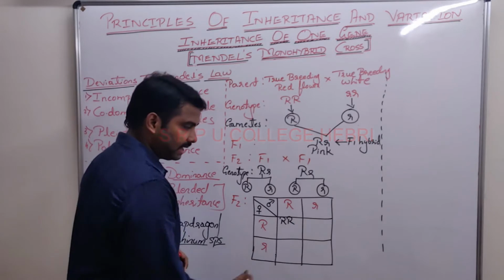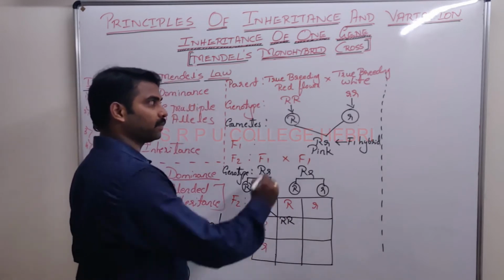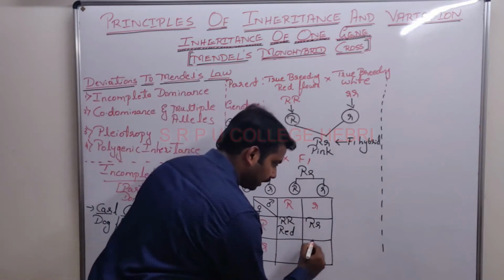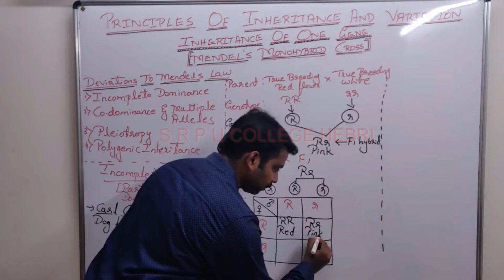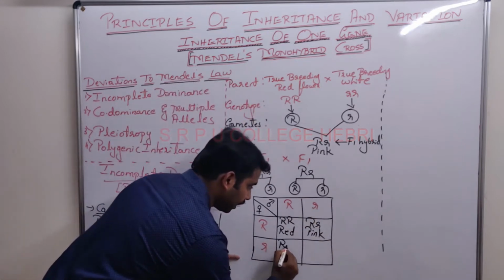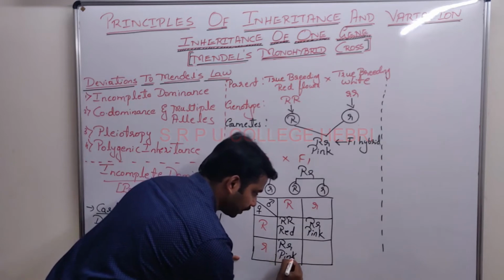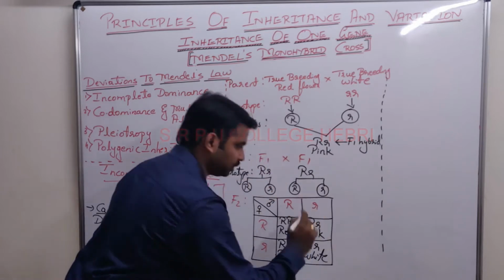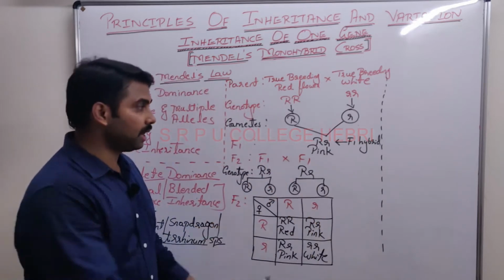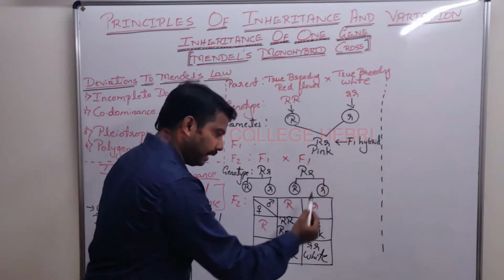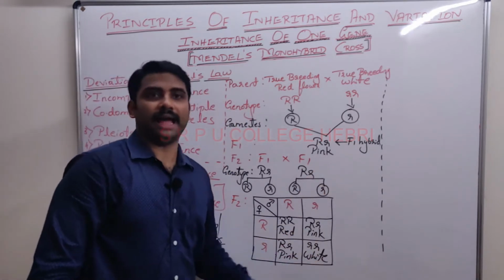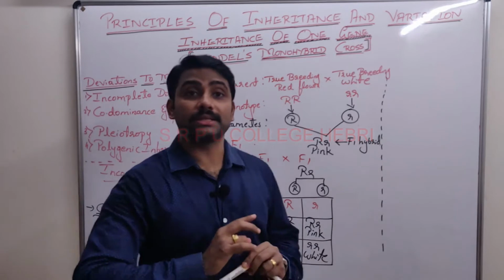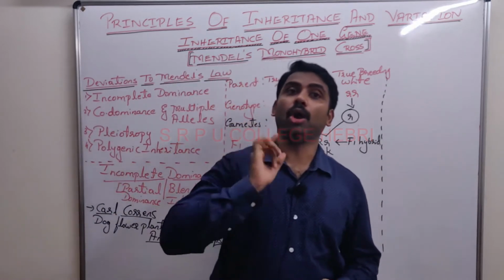If these two get fertilized, the genotype is capital R, capital R, the phenotype is what? Red. What about here? Capital R, small r, it is what? Pink. Capital R, small r, pink. Small r, small r, white. In the F2 generation, along with the pink flower, he got which one also? Red as well as white, and he concluded that it is not obeying Mendel's law of dominance.